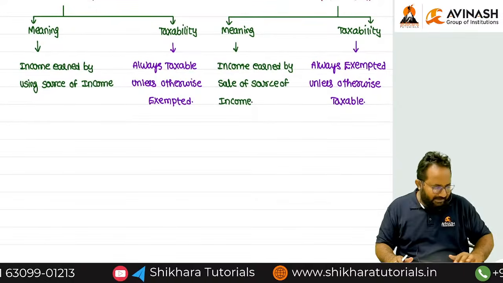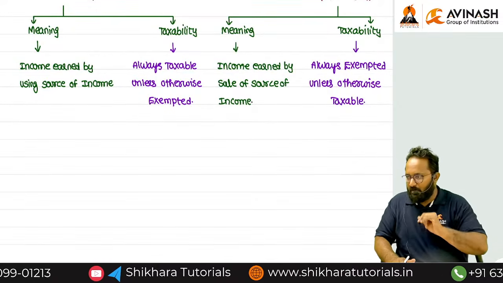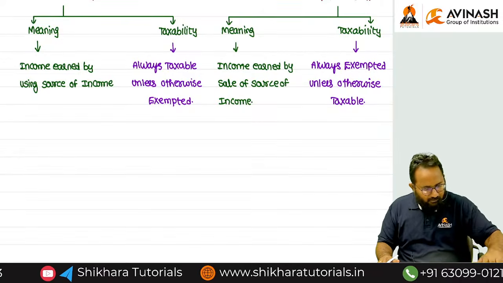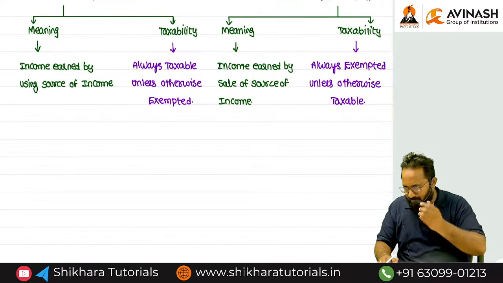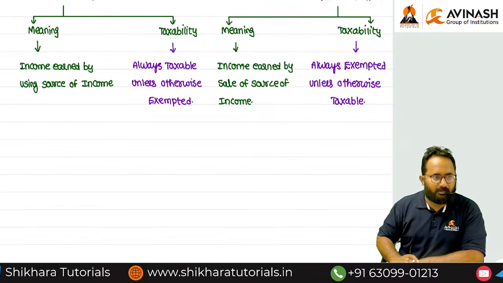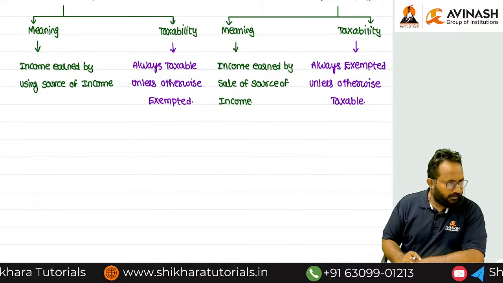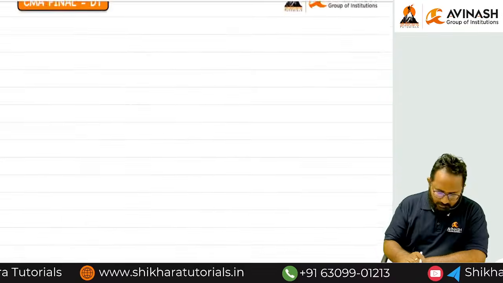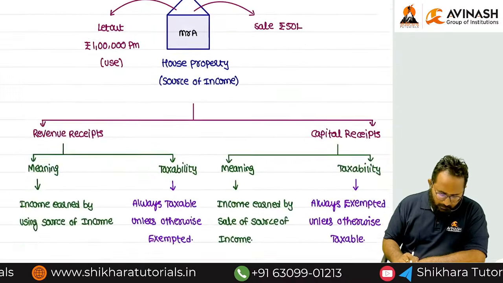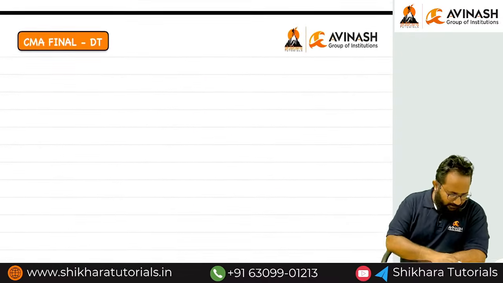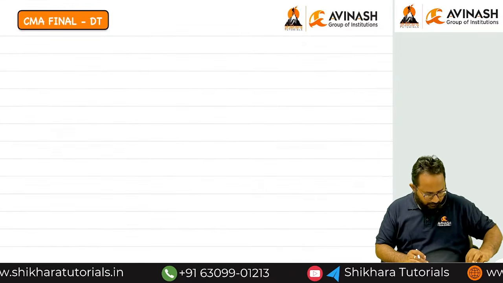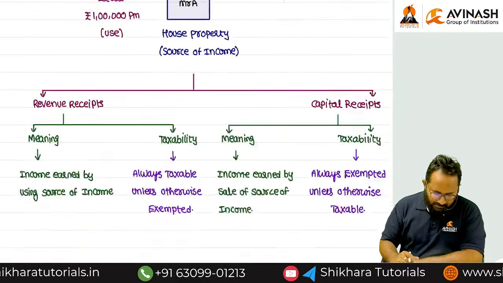Now we'll start directly with the marginal relief concept. Important. Yes, you can expect a 7-mark question. In rare cases you can get a 7-mark question, but they can give an MCQ from this for 2 marks. But you have to understand the next concept properly. This is the first and foremost problematic area in our CMA Final Direct Taxation discussion. Shall we give the heading? What is that concept, ma?